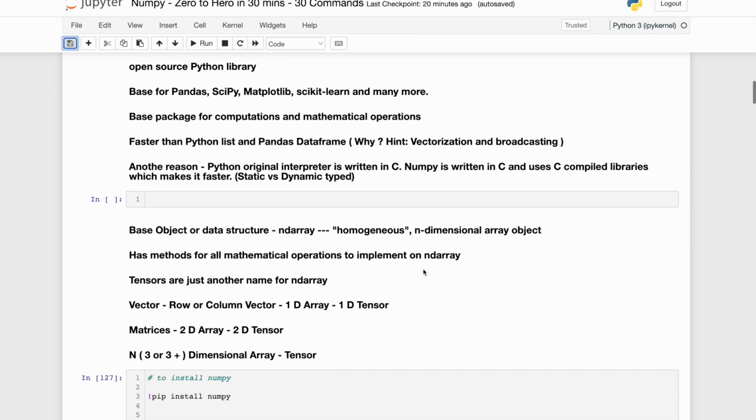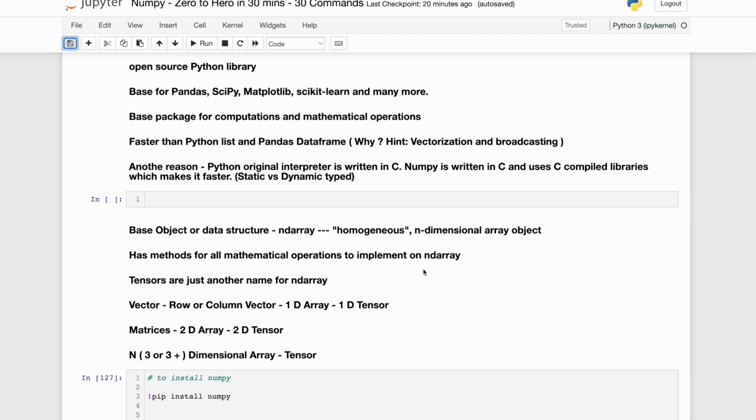Moving on, the basic data structure or data type for NumPy is ndarray, short for n-dimensional array. It's a data construct for arrays, and it can be one dimensional, two dimensional, or more than two dimensional also. In that case, we call it n-dimensional. One of the important rules for NumPy is that the array should carry only homogeneous data types within it. If you are creating an array out of integers, only integer values can be present over there. If you are creating it with float, only float can be present, or any data type for that matter.